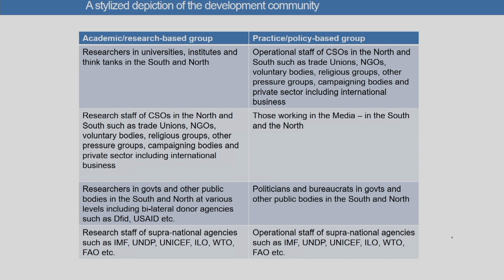Among the researchers, you also have governments and other public bodies in the south and north at various levels, including bilateral donor agencies such as DFID, USAID, etc. Under the policy based groups, there are politicians and bureaucrats in governments and other public bodies. Similarly, research staff and operational staff of supranational agencies such as IMF, UNDP, ILO, WTO, FAO, UNICEF, etc. may fall into both the academic research based groups and the practice or policy based groups. What is important to note here is that there is a great deal of complementarity and potential synergy between these two lists that we have just highlighted.